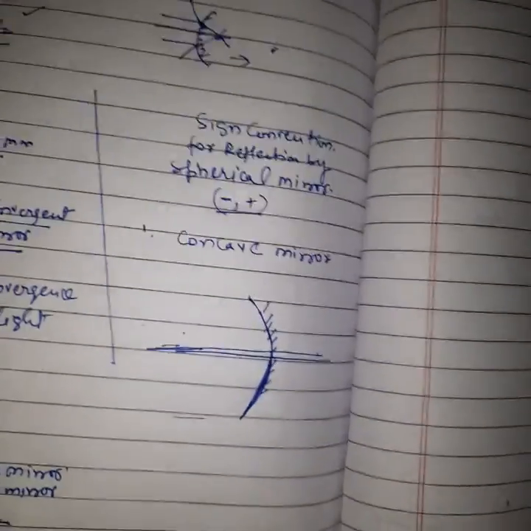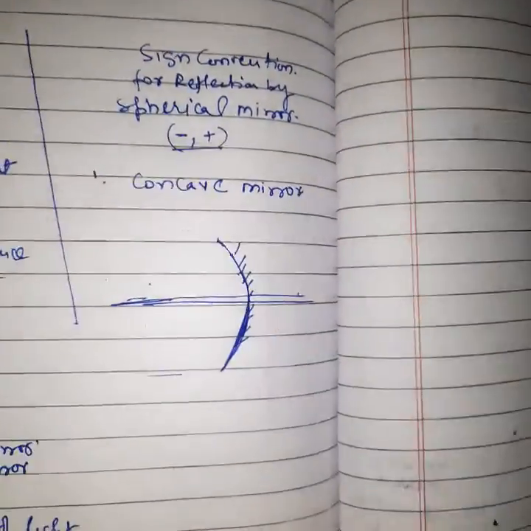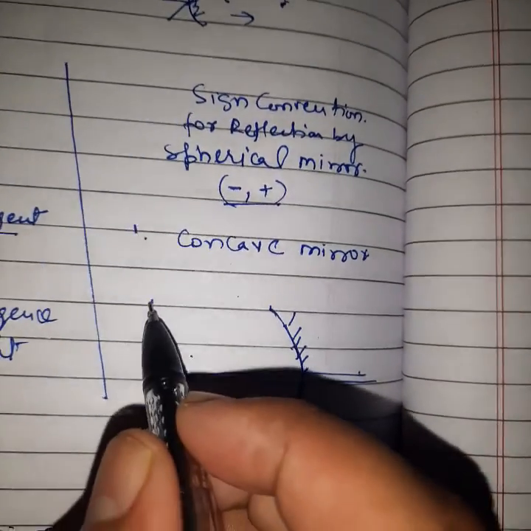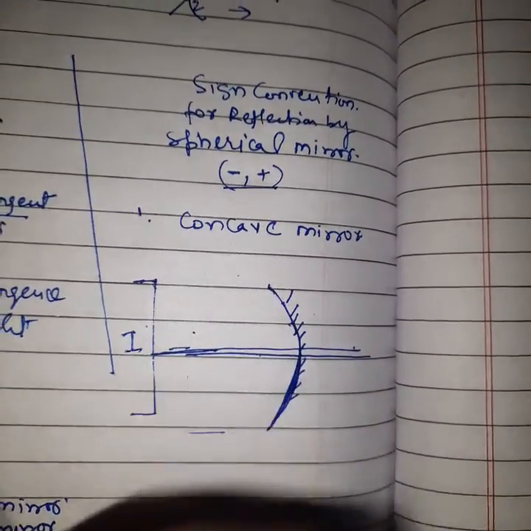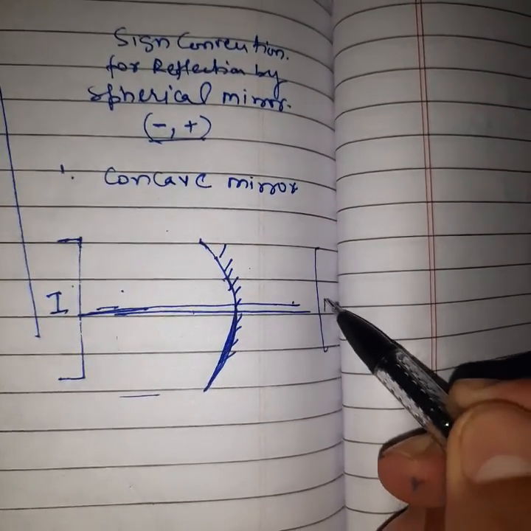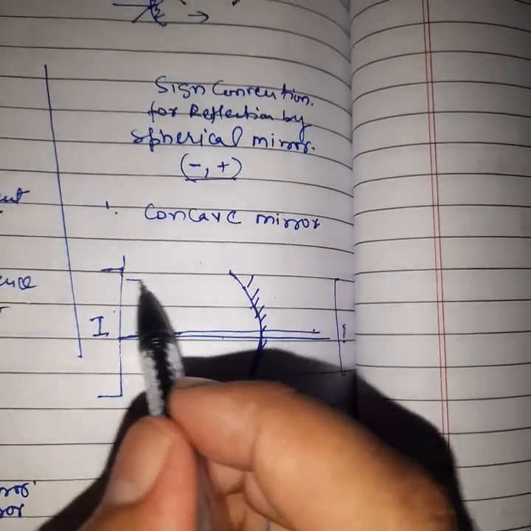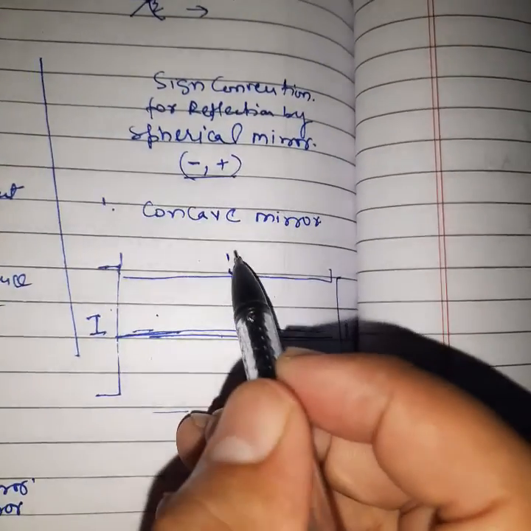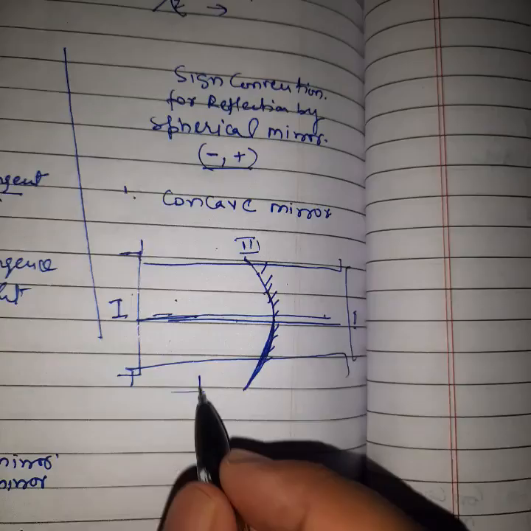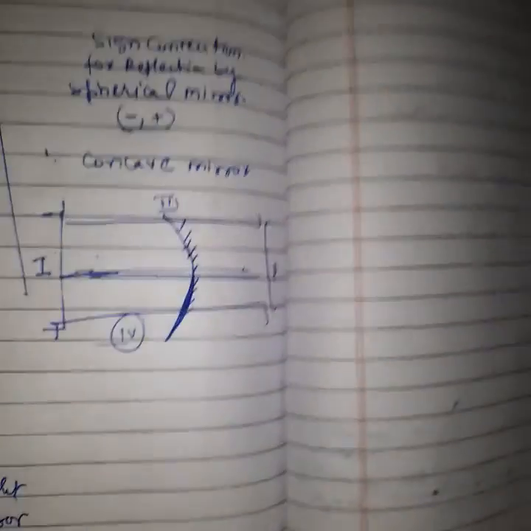So simply we can divide this into 4 parts: first, second, third, fourth. Say yes or no?